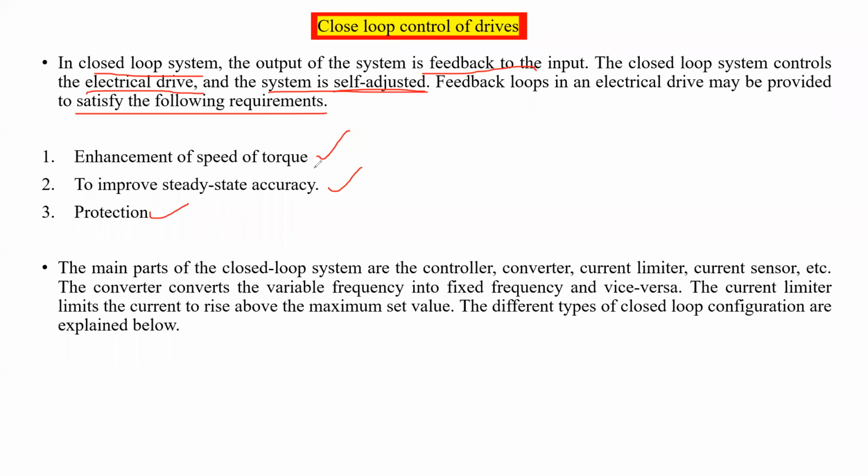At this time how much speed is needed, at this time how much torque is needed. That can also be fulfilled by the closed loop control system. In the same way we can improve the steady state accuracy by using closed loop systems. At the same time, we can also protect the entire system. Is it clear?